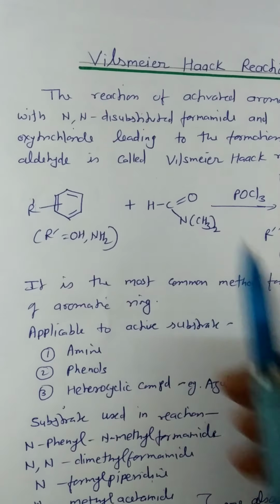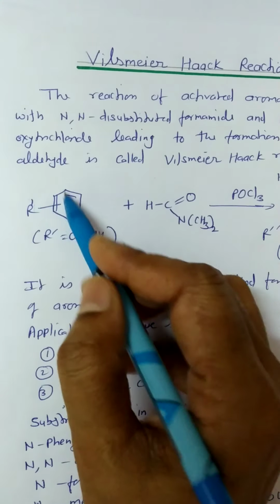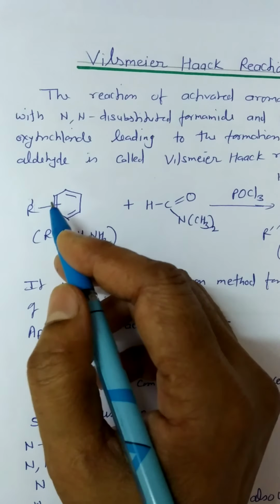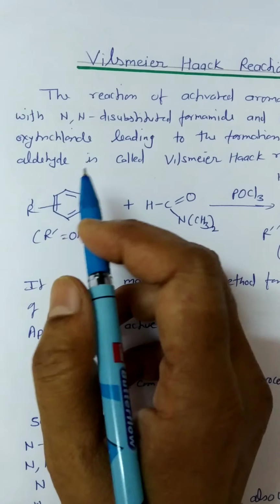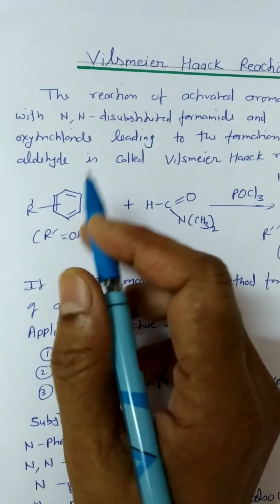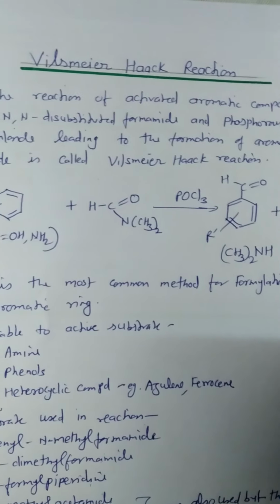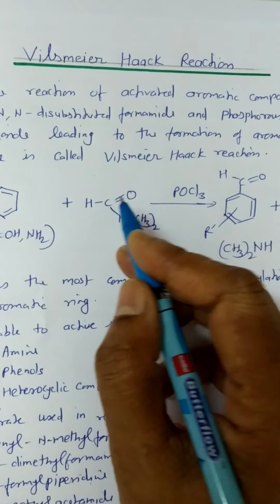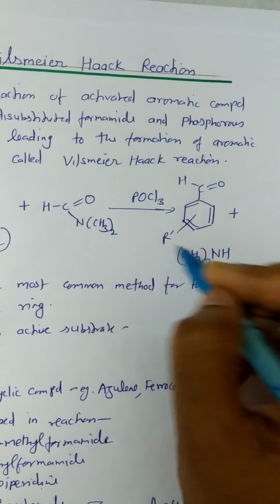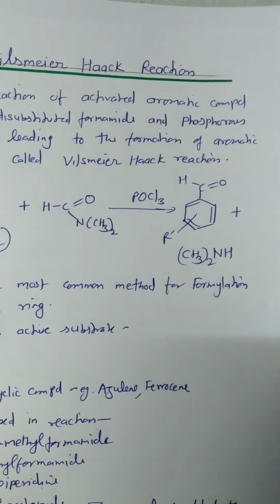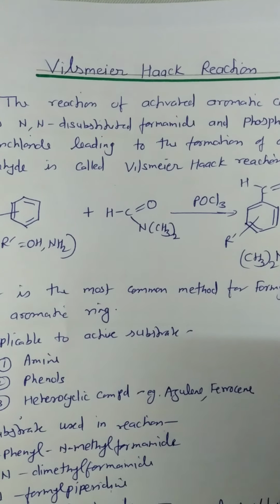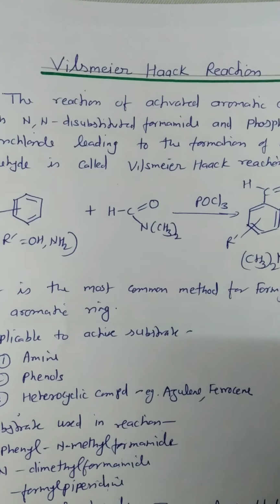Here it is an aromatic compound which is activated by the group present, R dash. R dash may be a hydroxyl group or NH2 group, or we can say the groups containing a lone pair of electrons which activate the aromatic ring. And here this is the N,N-dimethylformamide. In the presence of POCl3, it gives the formylated aromatic compound and the secondary amine. This reaction is frequently employed for the formylation of the aromatic ring.